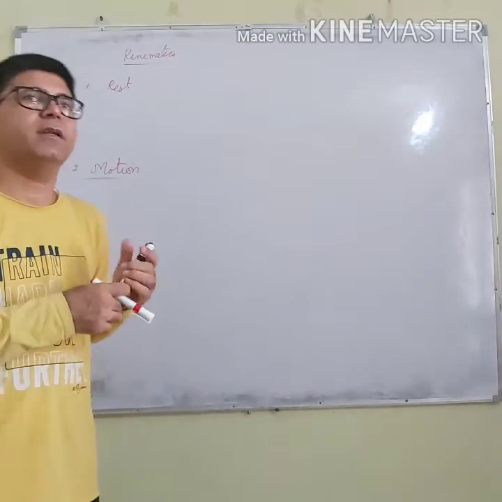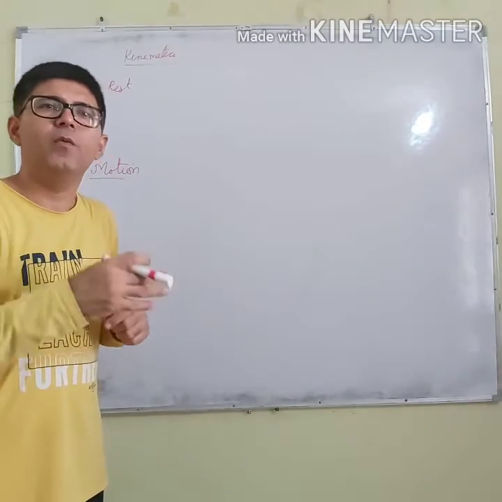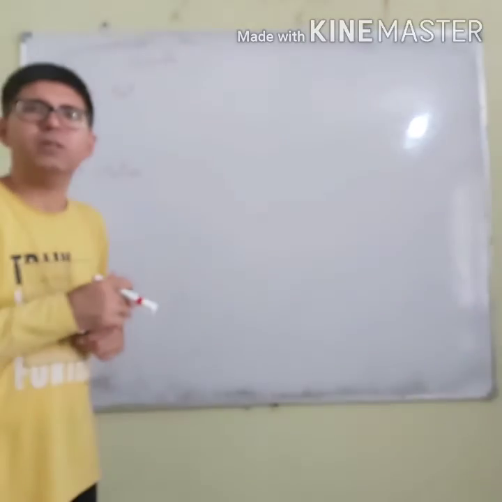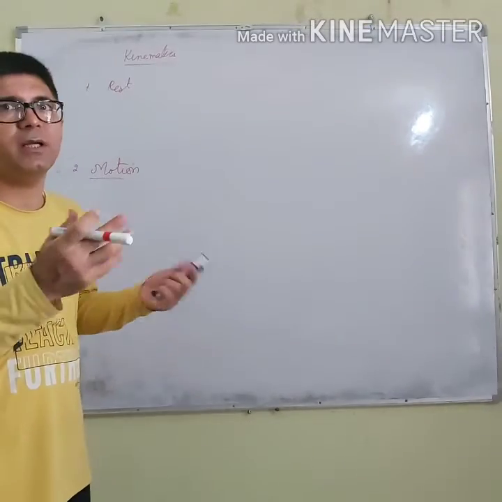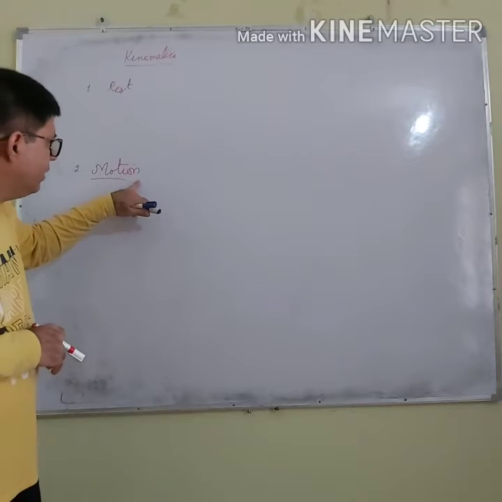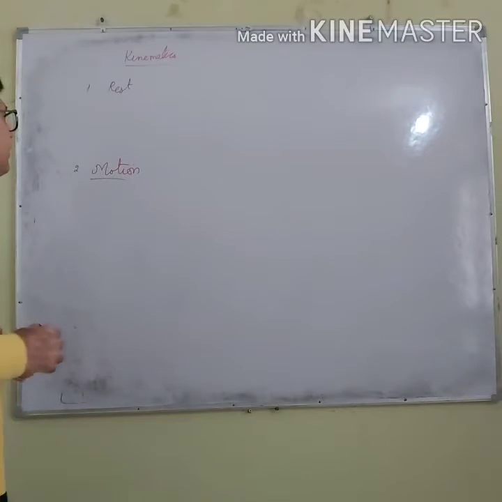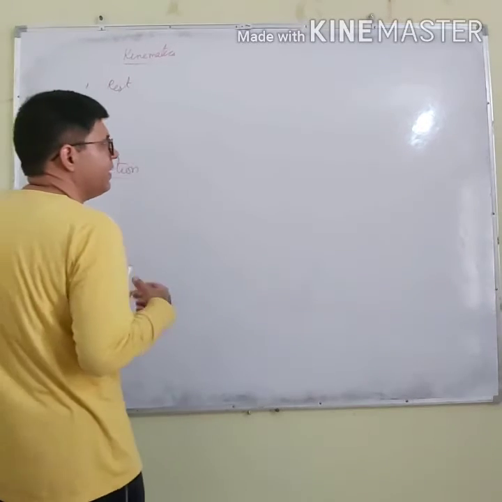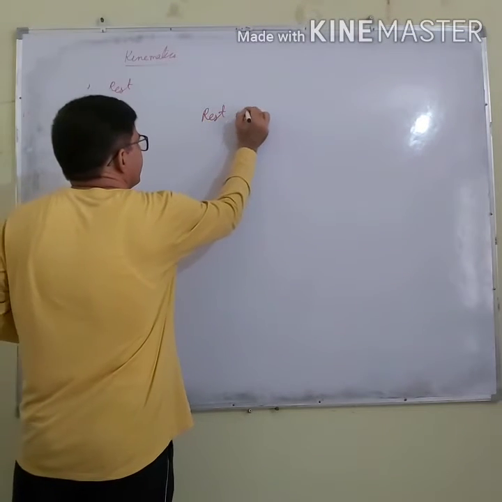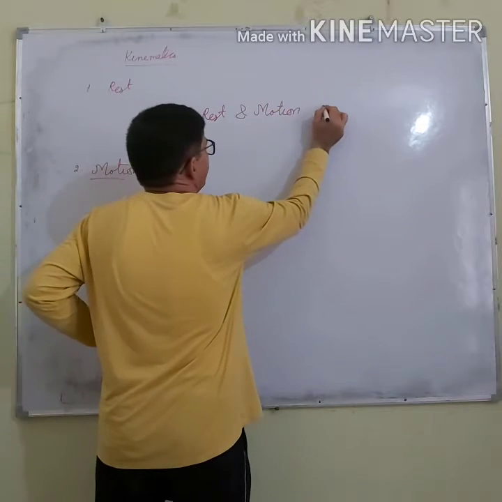You might have seen a number of objects. For example, a car moving on a road is in motion. A flying aeroplane is in motion. A flying bird is in motion. So what is motion? A body which changes its position with respect to the surroundings. Now, I say that rest and motion are relative terms.